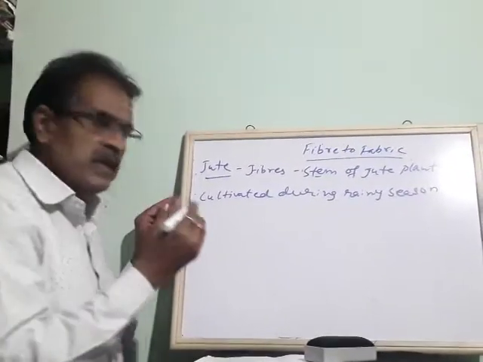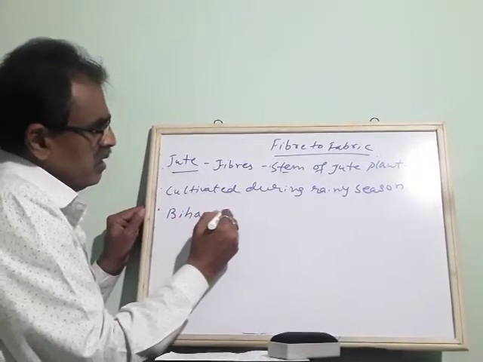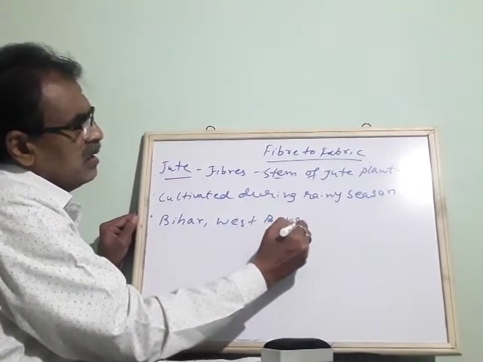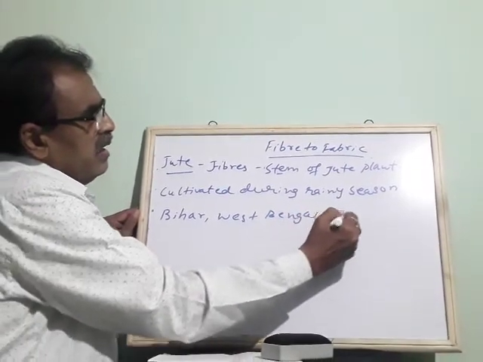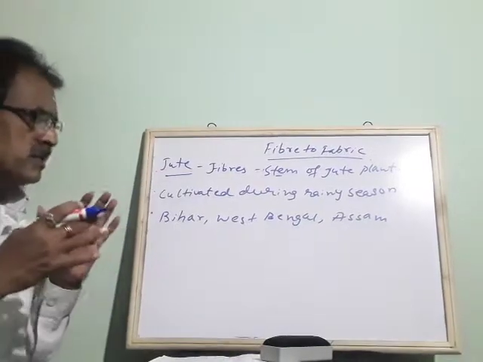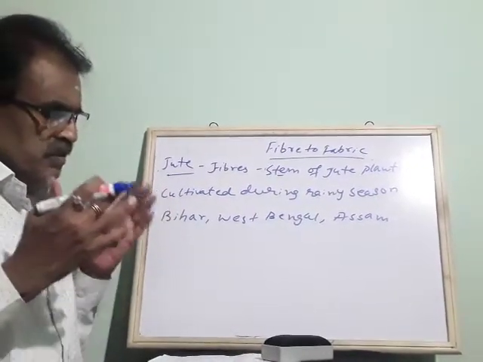They are available in Bihar, West Bengal, and Assam. These are the main states where we obtain a large quantity of jute fibers.